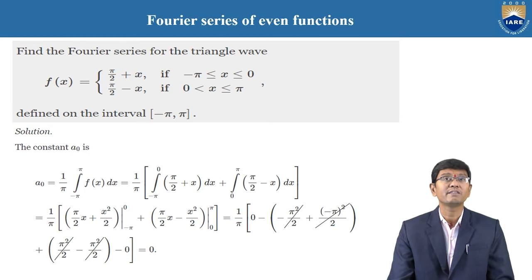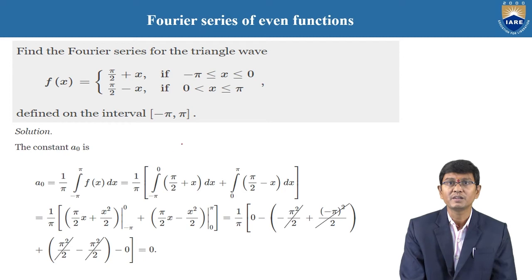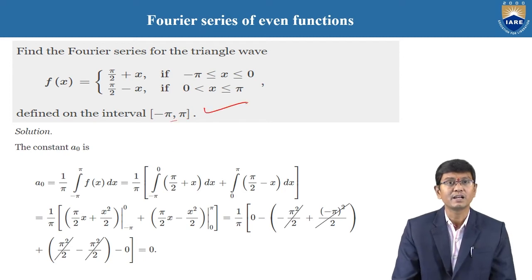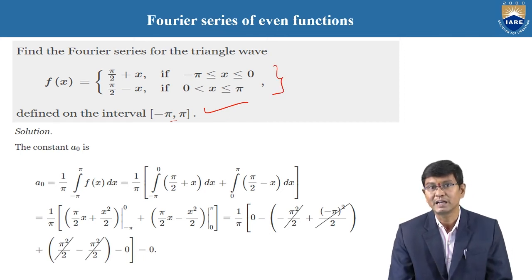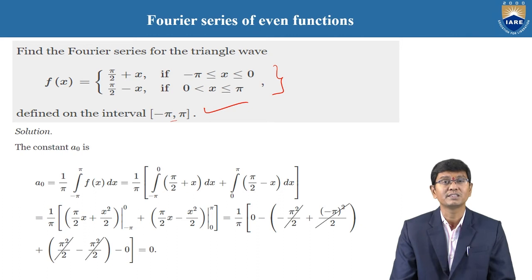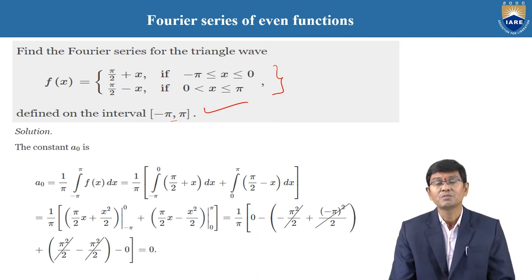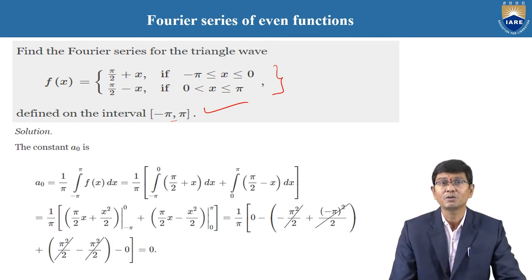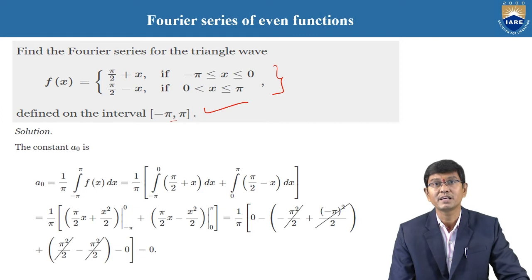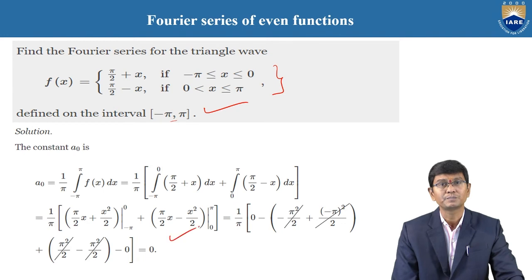Now here also the given function is clearly an even function, because the interval is in between minus pi comma pi, and moreover the function, pi by 2 plus x, pi by 2 minus x, that is f of minus x is equal to f of x only. Now we need to find only a naught and an. Here a naught is equal to 1 by pi integration 0 to pi f of x dx. Therefore 1 by pi into integration, f of x is nothing but in between minus pi to 0 and 0 to pi. After that, individually dividing the terms, the a naught value is 0.